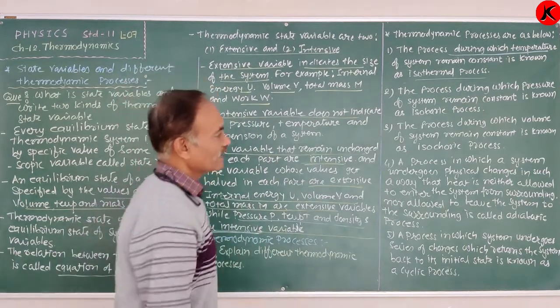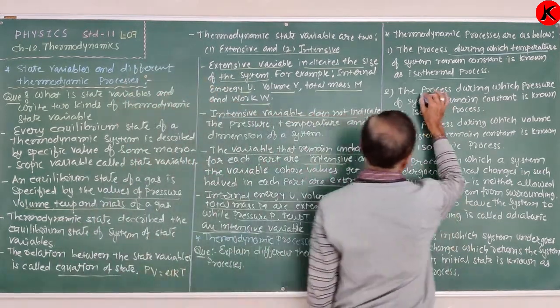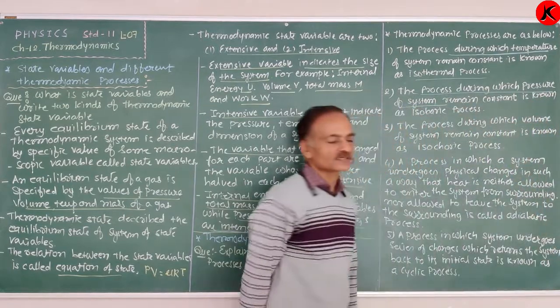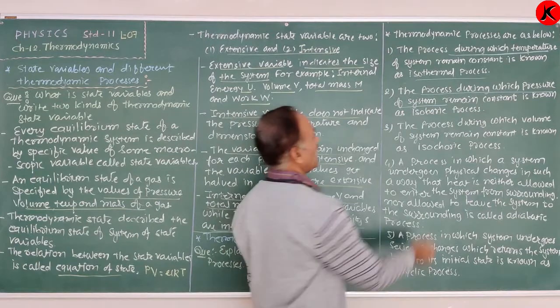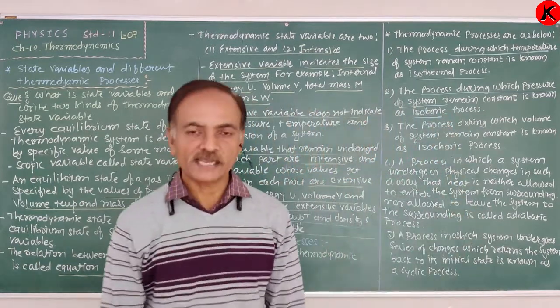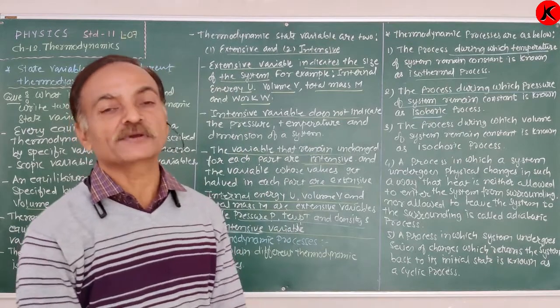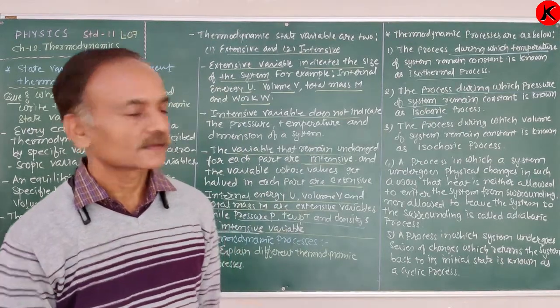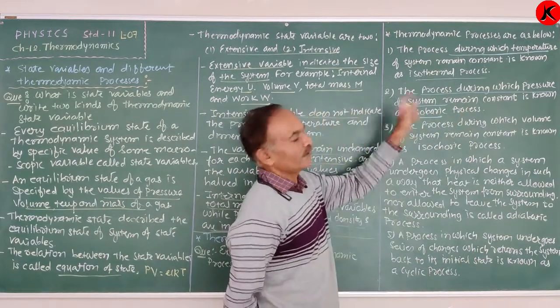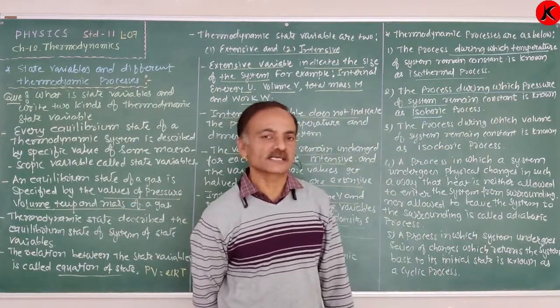Okay. Now the second. The process during which the pressure of the system remains constant is known as an isobaric process.